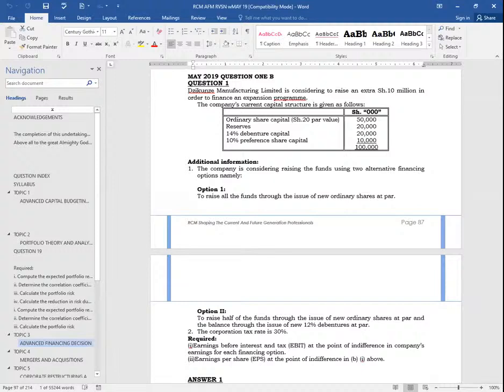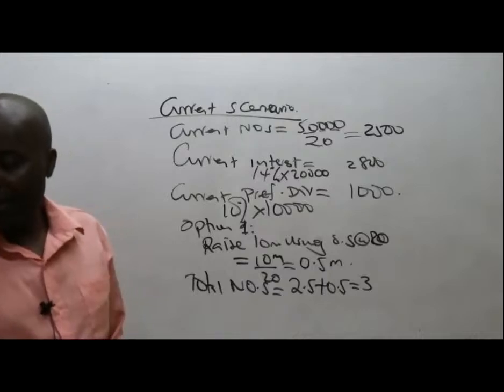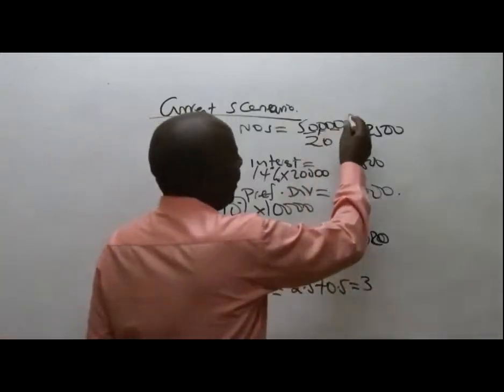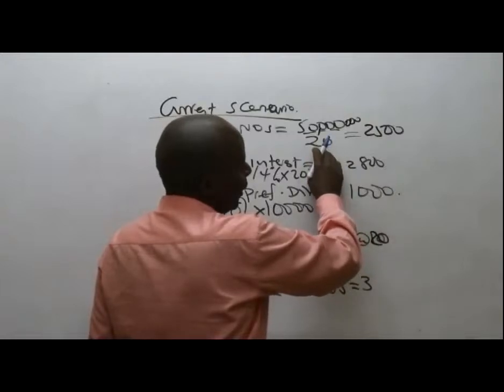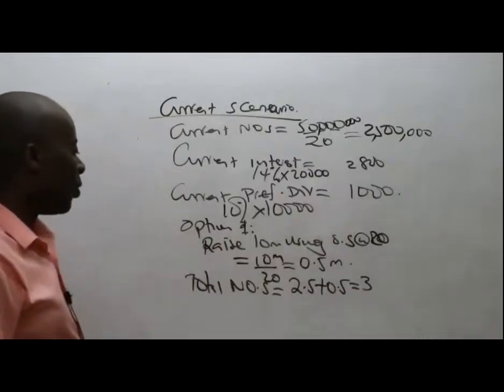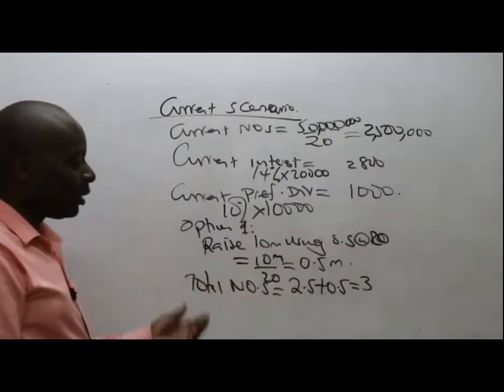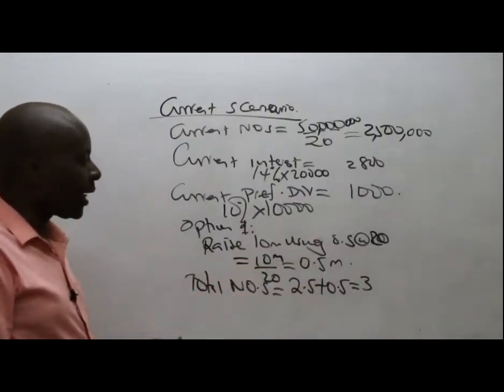Remember these figures, please don't get confused here. This was 50,000 in terms of shillings thousands. Remember, this was 50. This is supposed to be 50 million divided by 20. Then that will give us 2.5 million if you don't want to get confused. And therefore, the total number of shares there will be the 2.5 million plus this 0.5 million, which will end up giving us 3 million. So my figures are in millions.